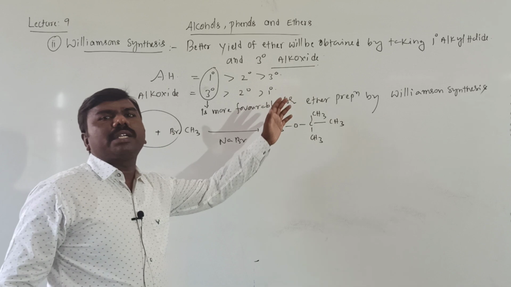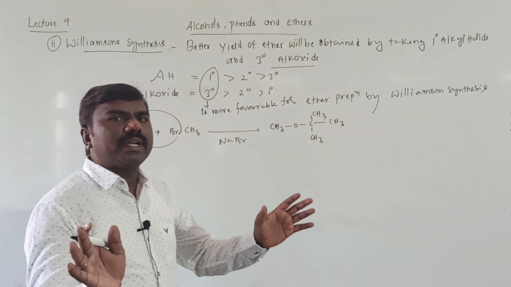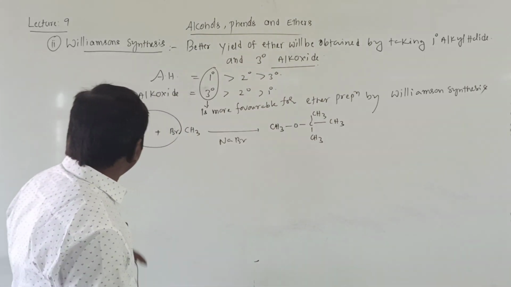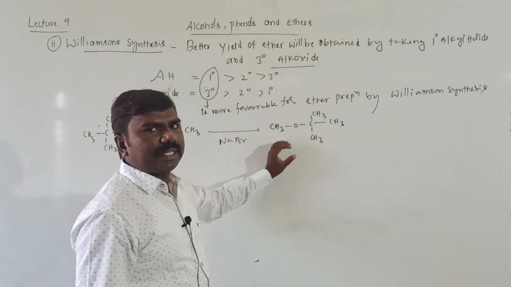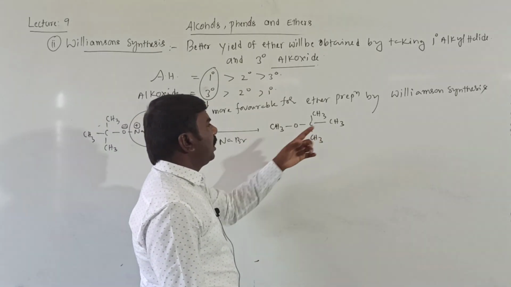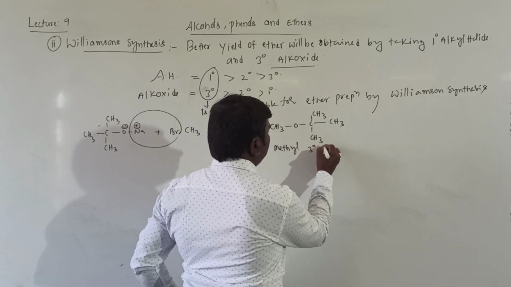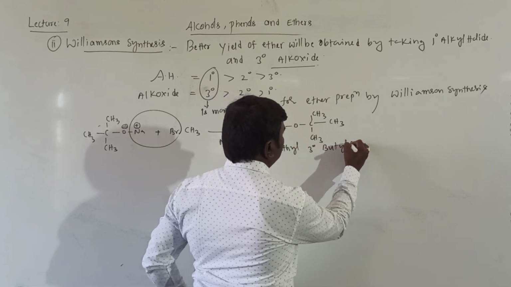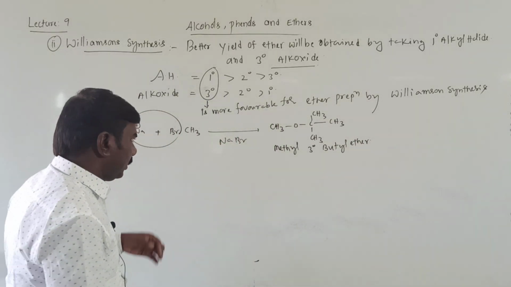It is an SN2 reaction, so inversion is possible. Inversion means left becomes right, right becomes left, right? It is methyl tertiary butyl ether, tertiary butyl and methyl ether it is.